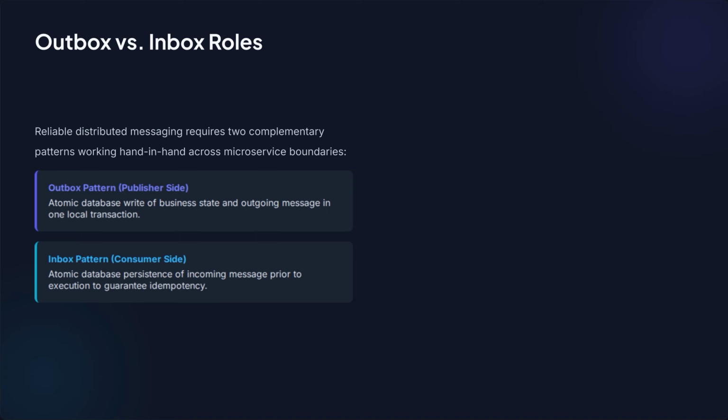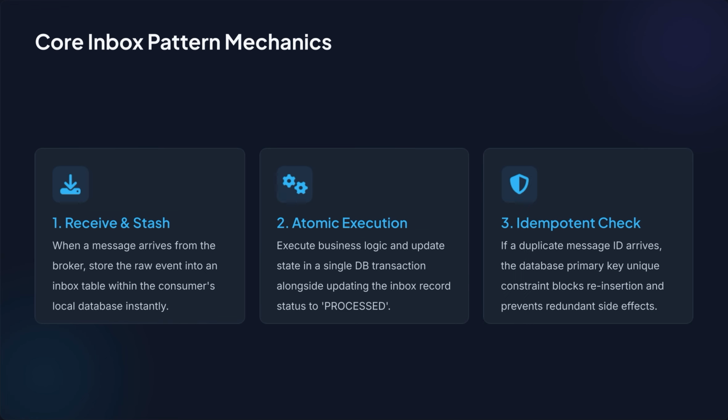Now let's try to understand the difference between outbox versus inbox roles. So the easiest way to remember the difference is outbox is for the producer, it makes publishing reliable, whereas inbox is for the consumer and it makes consumption idempotent. So outbox and inbox solve different problems, but they can work together in the same event driven architecture.